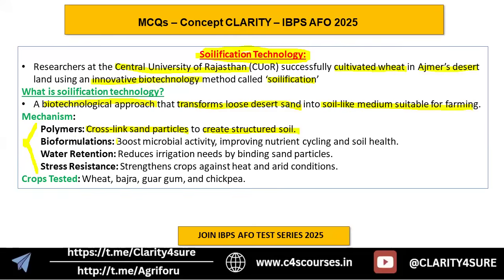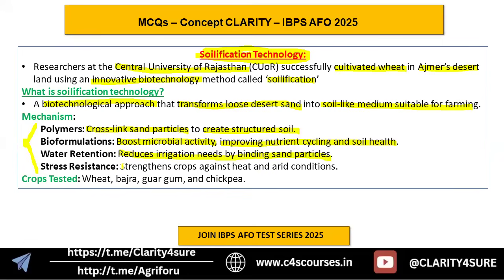Then bioformulations are applied to this soil-like structure. They boost the microbial activity, improving nutrient cycling and soil health. Then water retention: when microbial activity improves and sand particles are cross-linked to make a structured soil, water is retained more, which reduces irrigation needs by binding the soil particles.